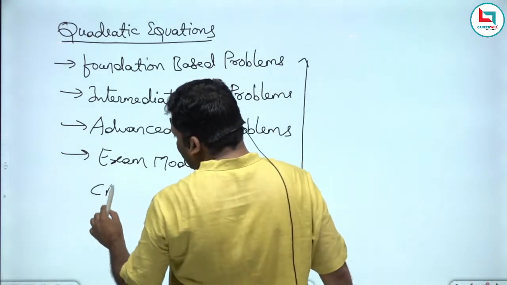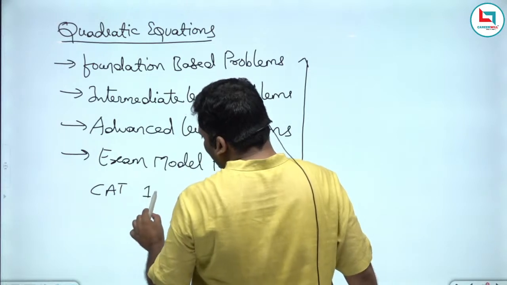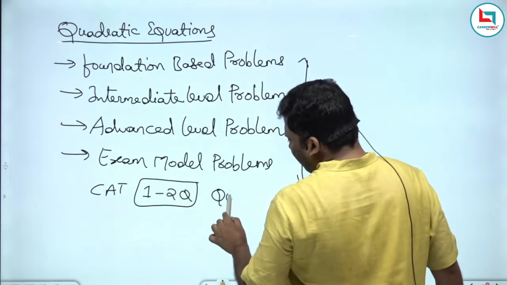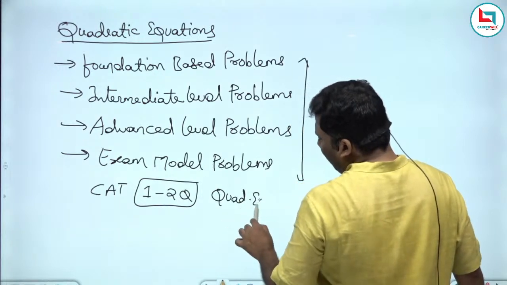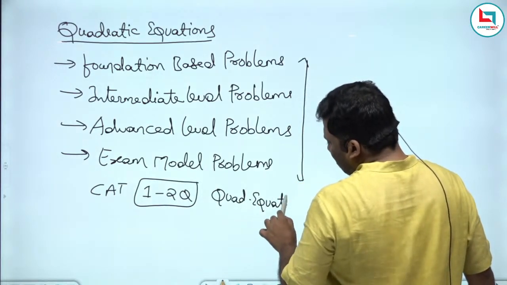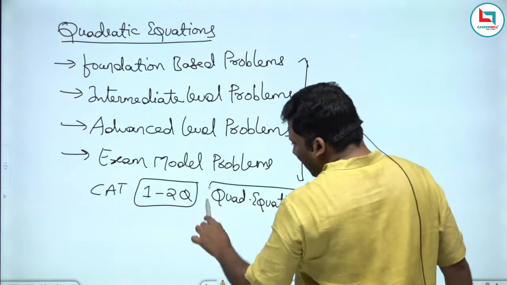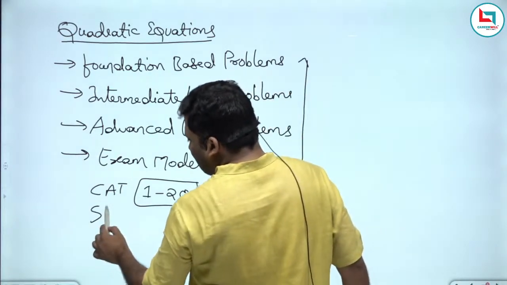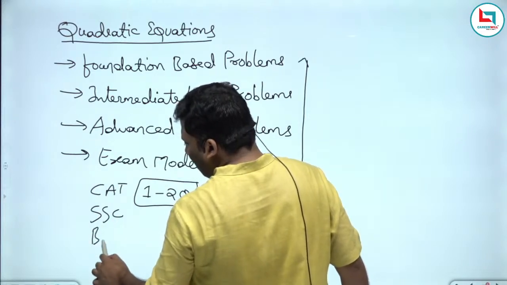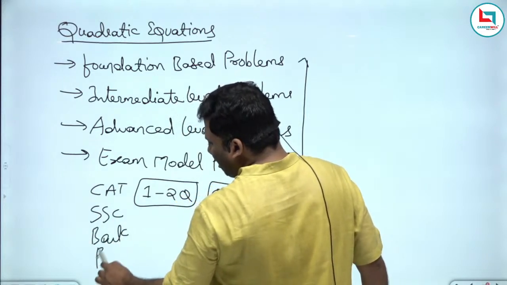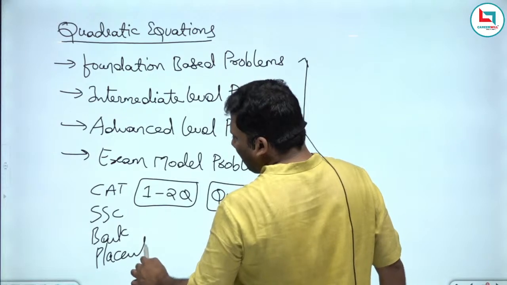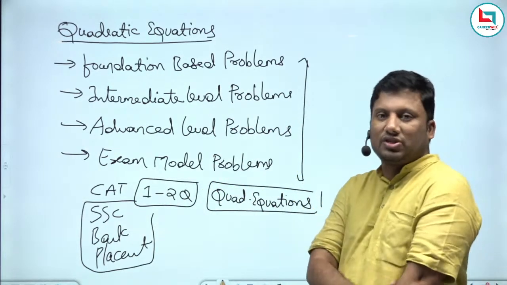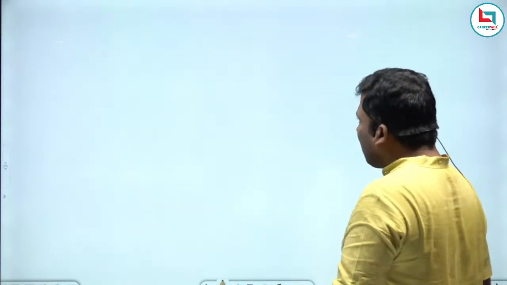Very, very important. In a CAT examination, 1 to 2 questions will definitely come from quadratic equations. If you take SSC, quadratic equation is a part of the syllabus. Bank, it is a part of the syllabus. Placement also, it is a part of the syllabus. So generally you can expect 1 to 2 questions. Now let us get into quadratic equations.